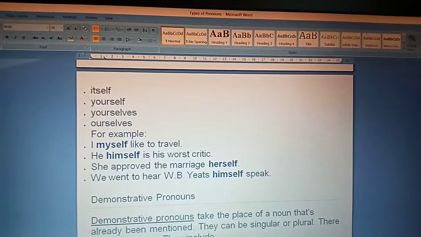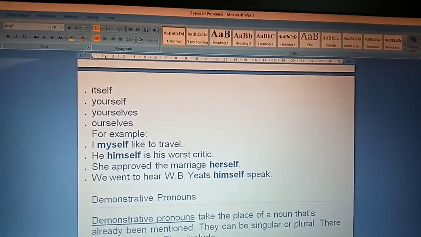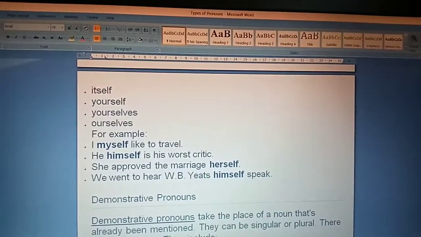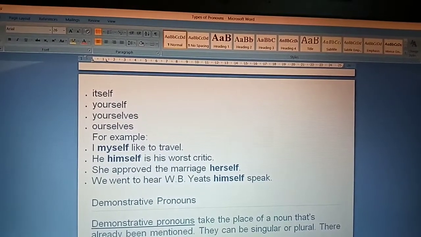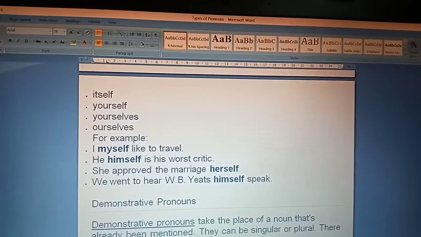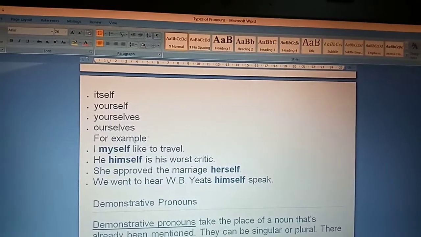For example, I myself like to travel. He himself is his worst critic. She approved the marriage herself. We went to hear W.B. Yeats himself speak. So these words with self, these are here what?